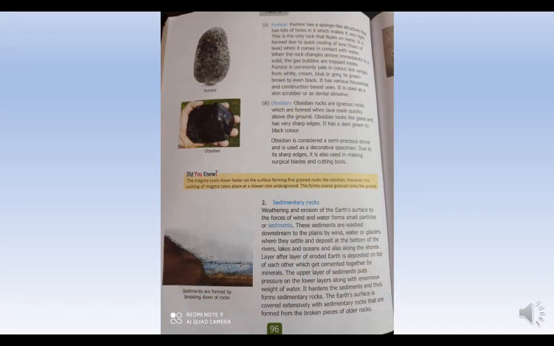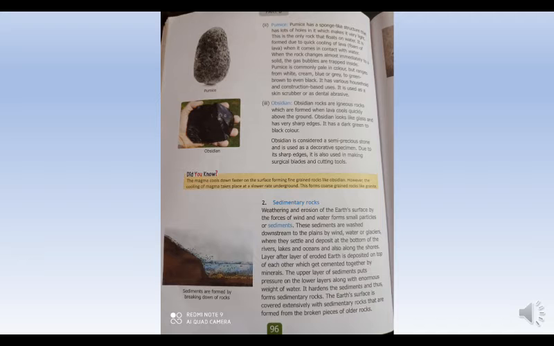Students, read with me. Weathering and erosion of the earth's surface by the forces of wind and water forms small particles or sediments. These sediments are washed downstream to the plains by wind, water, or glaciers, where they settle and deposit at the bottom of the rivers, lakes, and oceans, and also along the shores. Layer after layer of eroded earth is deposited on top of each other, which gets cemented together by minerals.